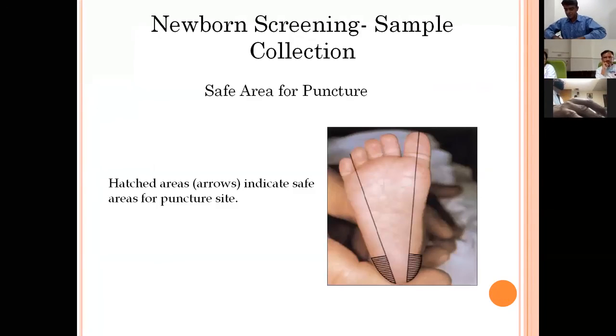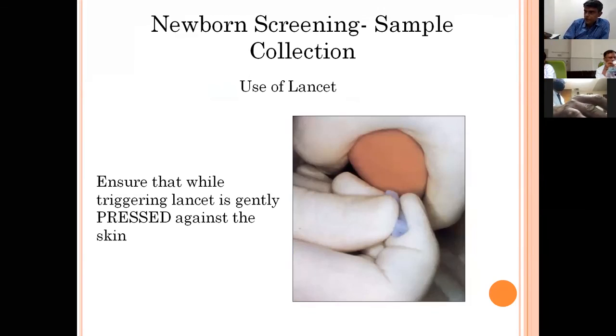Now I will be discussing another important aspect of newborn screening, that is sample collection, because sample collection is very important. If the sample is not collected properly, it may not be possible to perform the test. So the sample should be collected from the sites indicated on the foot of the baby. It should not be done at the center, only on the sides in the lower side of the foot, where the padded area is very good and it is very unlikely to puncture the bone.